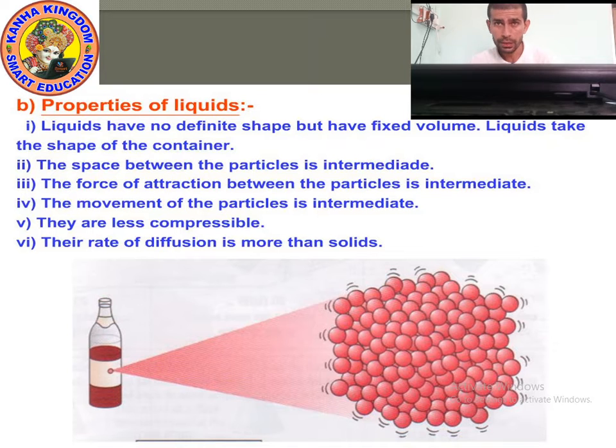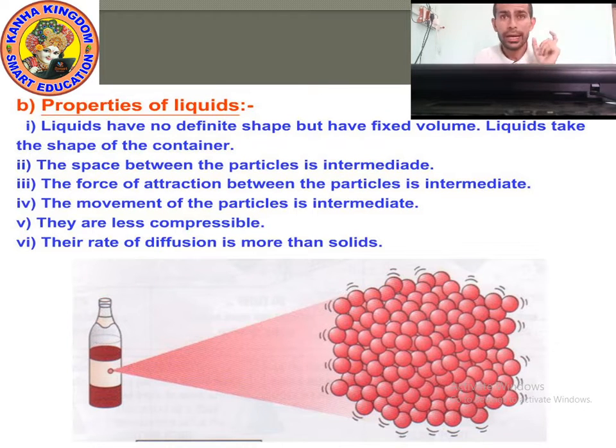Point number 3, the force of attraction between the particles is intermediate. Yes, it means the force of attraction between the particles of liquid is less than solid.